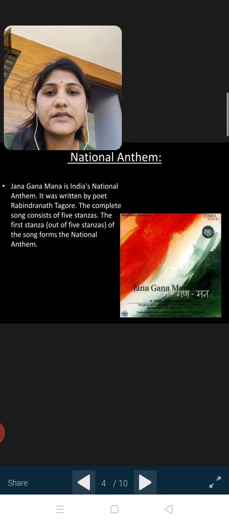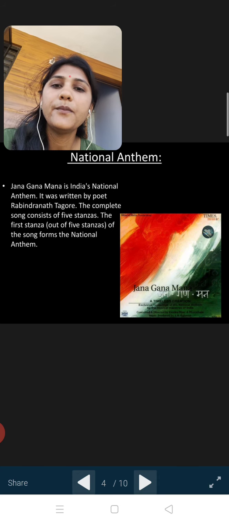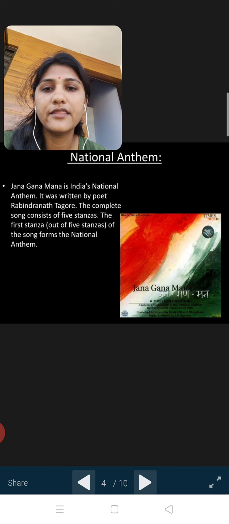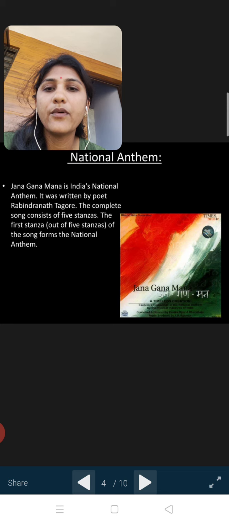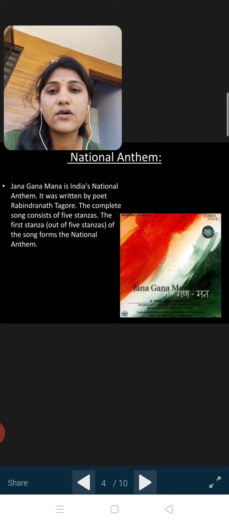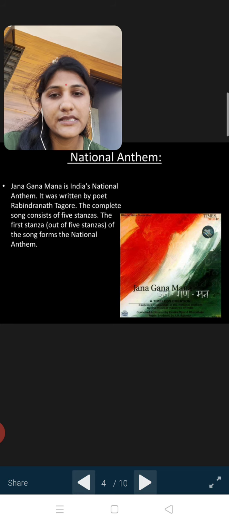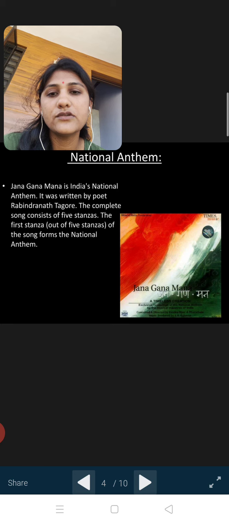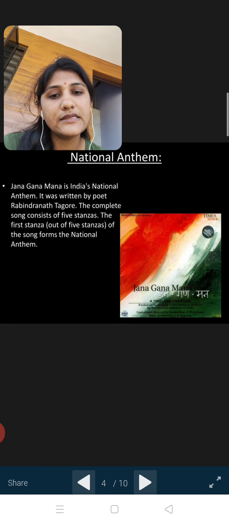Here comes the national anthem. Jana Gana Mana is India's national anthem. It was written by poet Rabindranath Tagore. The complete song consists of 5 stanzas. The first stanza out of the 5 forms the national anthem.